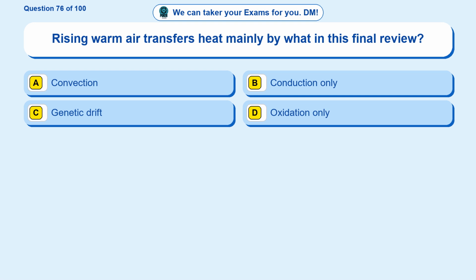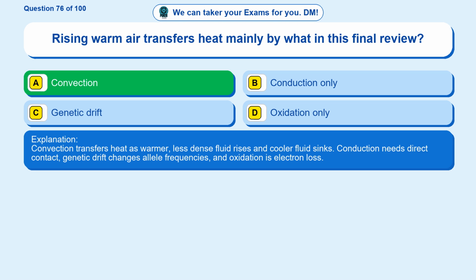Question 76. Rising warm air transfers heat mainly by what in this final review? Option A, convection. Option B, conduction only. Option C, genetic drift. Option D, oxidation only. The correct answer is option A. Convection. Convection transfers heat as warmer, less dense fluid rises and cooler fluid sinks. Conduction needs direct contact, genetic drift changes allele frequencies, and oxidation is electron loss.